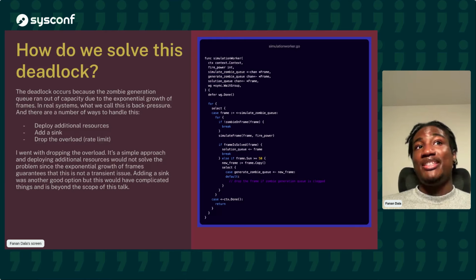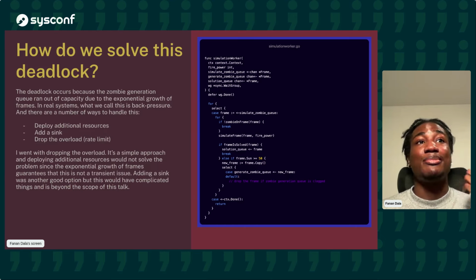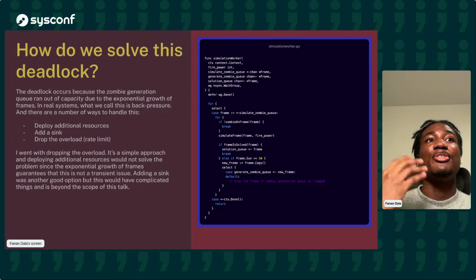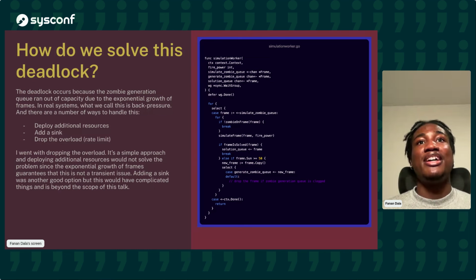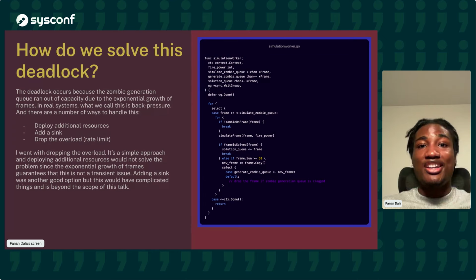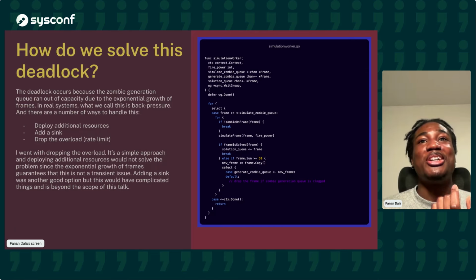In reality, you can give it as much capacity as you want, but it's definitely always going to run out of capacity because our pipeline generates frames in an exponential manner. Right. So usually in real world systems, when this happens, we call this back pressure. That's when our pipeline just has too much information going into it. And so one way that we solve back pressure is one, we can deploy additional resources. So increase the capacity of the queue as much as we want, or increase the number of workers that can process the frames so that we clear the queue as fast as possible. But again, I already know that this is going to be an exponential growth. So no amount of capacity will ever be enough. So we can't use that here.